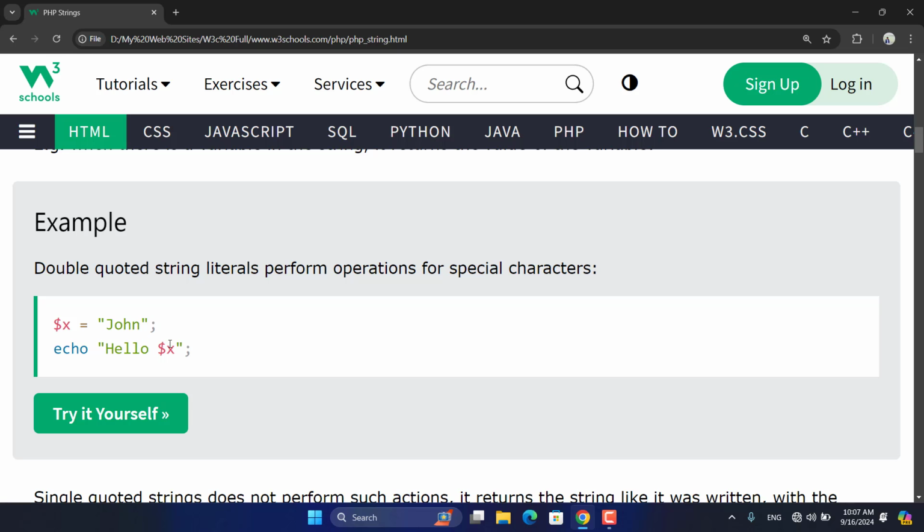As we said, in double quotations we perform special actions like accessing variable data, doing mathematical and arithmetic calculations, comparison calculations, or logical comparison operations.